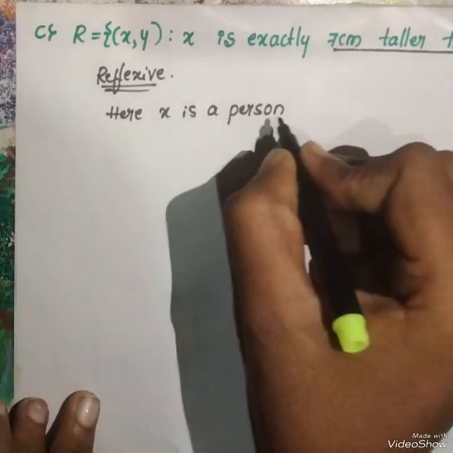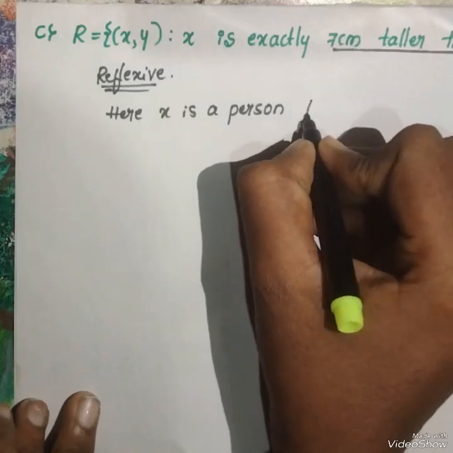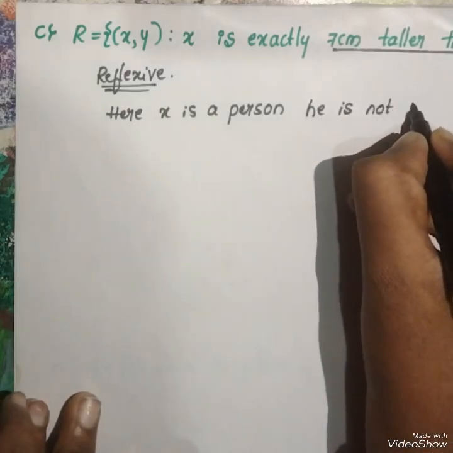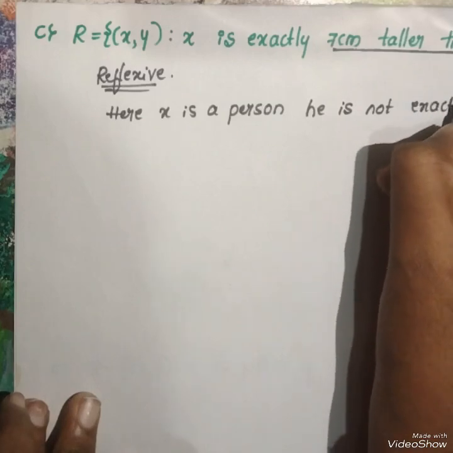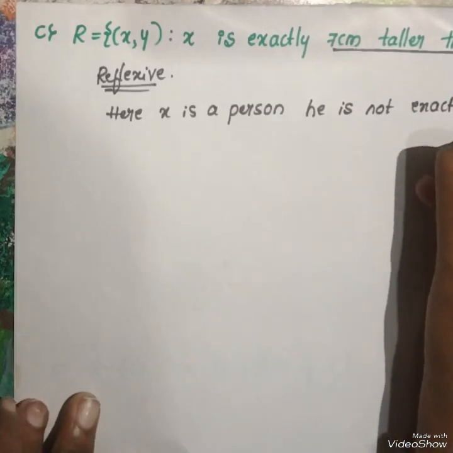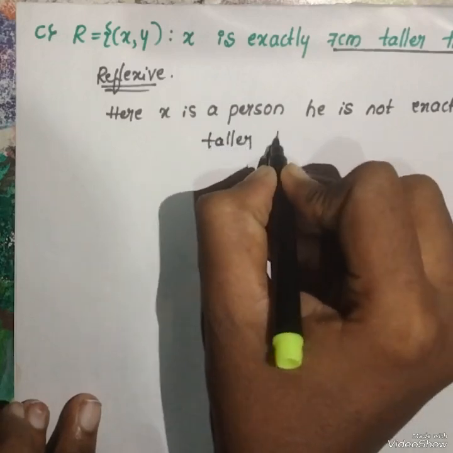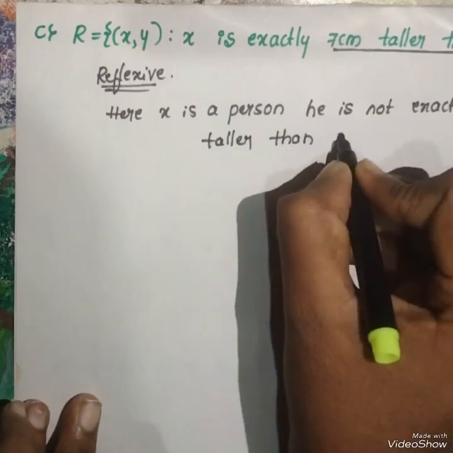x is a person, he is not exactly 7 centimeter taller than himself.